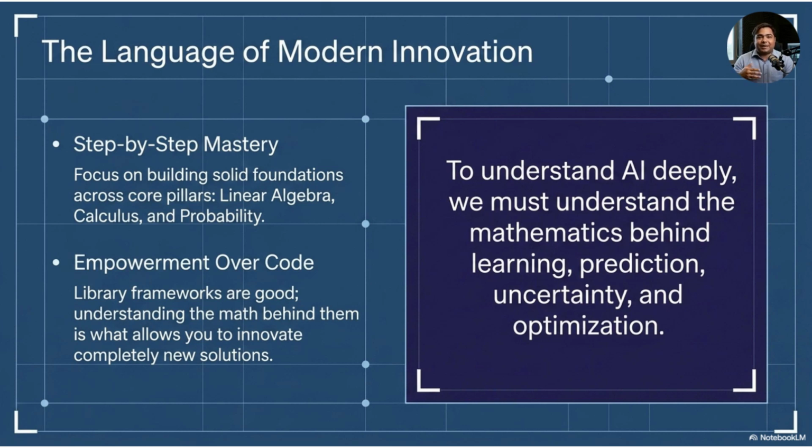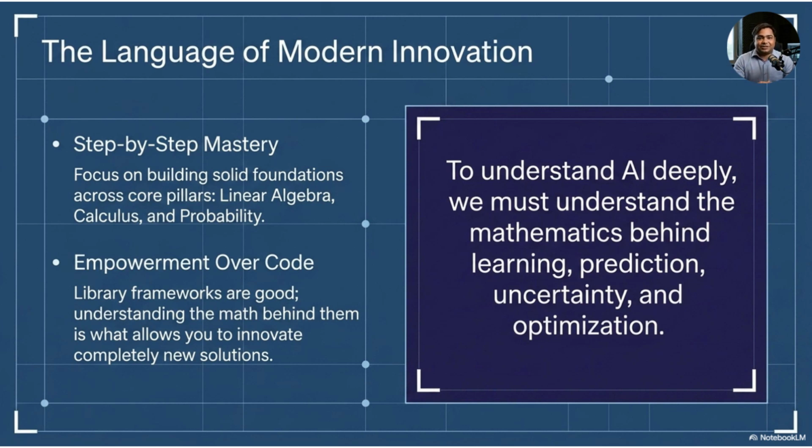The most important mathematical foundations for beginners are linear algebra, calculus, probability, statistics, optimization, and discrete mathematics. Students do not need to master everything in one day, but they should build step by step. First, understand vectors and matrices. Second, understand functions and derivatives. Third, understand probability and uncertainty. Fourth, understand loss and optimization. Fifth, understand how these ideas work together in real AI systems.